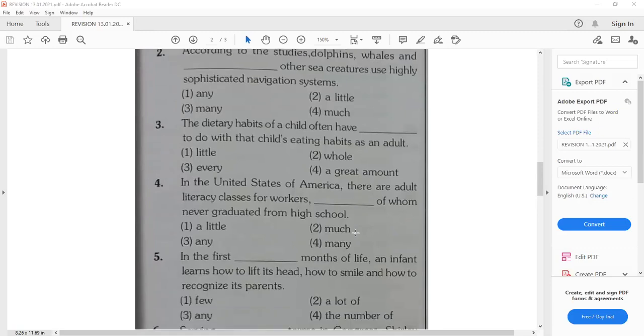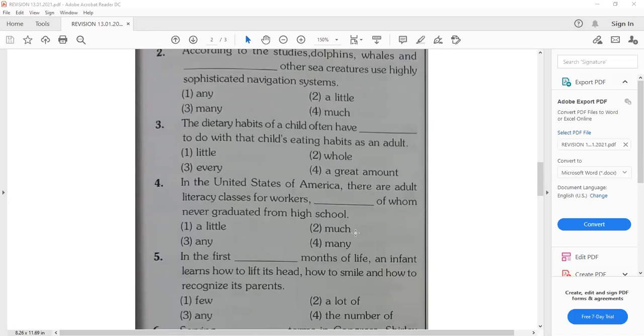Moving on to the third one: the dietary habits of a child often have dash to do with that child's eating habits as an adult. The options are little, whole, every, and a great amount. The dietary habits of a child often have little to do with the child's eating habits as an adult.